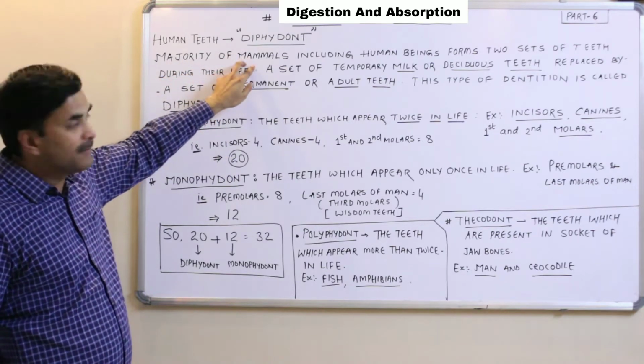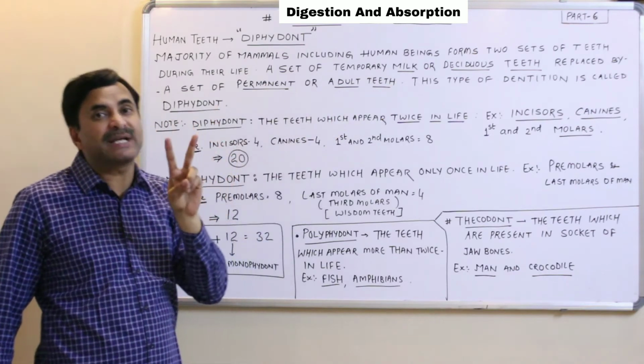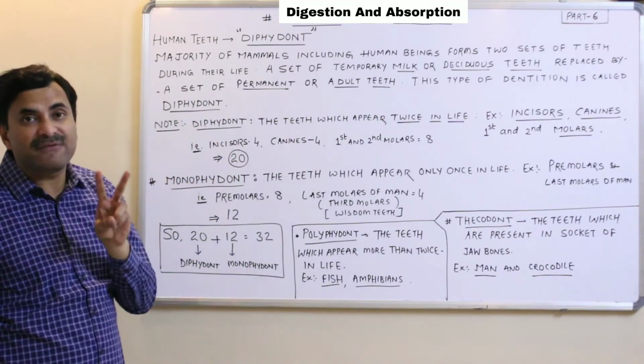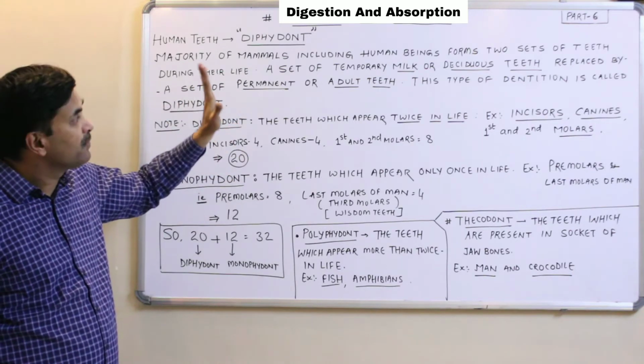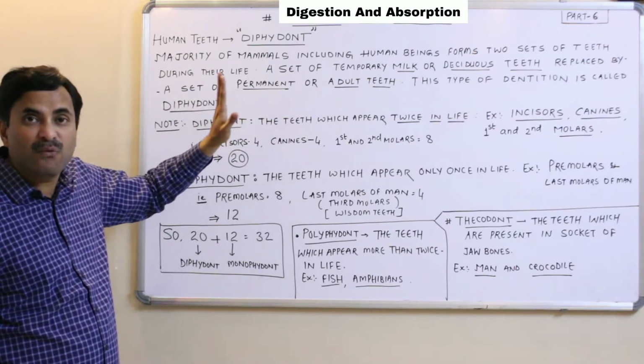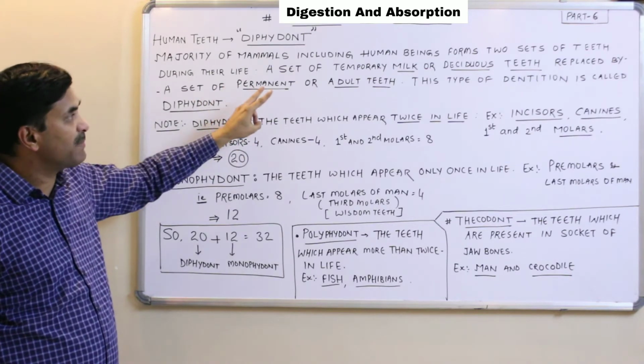The majority of mammals, including human beings, form two sets of teeth during their lifespan.